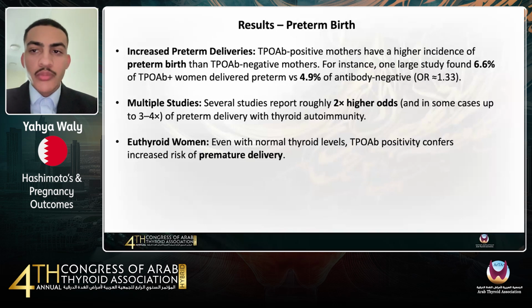So we see a stark comparison between the 6.6 and 4.9. And other studies have shown around 2 times higher odds in the antibody positive mothers. So this is showing the same trend as what we suggested before. And even in euthyroid women, it was the same thing, suggesting that it's specifically the antibodies that are contributing to this.